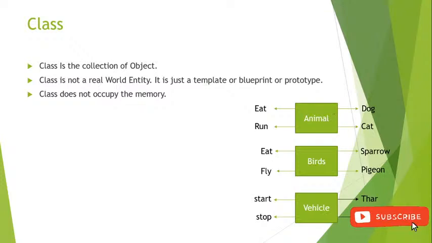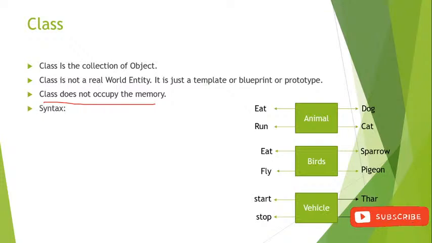So the animal class cannot occupy memory, birds cannot occupy memory, and the vehicle class cannot occupy memory. A class does not occupy memory because it is not present in the real world. It is not a real world entity, so how will it occupy memory? Similarly, dog, cat, sparrow, pigeon, these are all real world entities, these are objects, so they occupy memory. We will see this when we learn objects. So a class does not occupy memory.